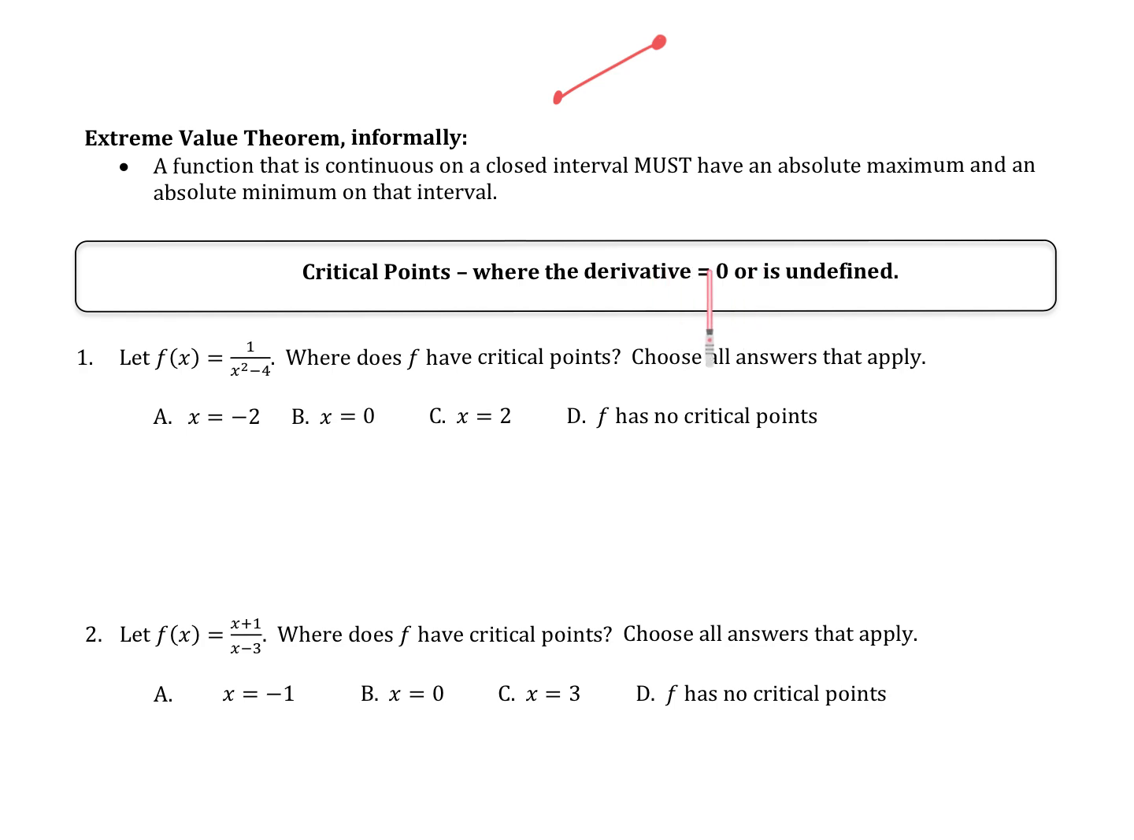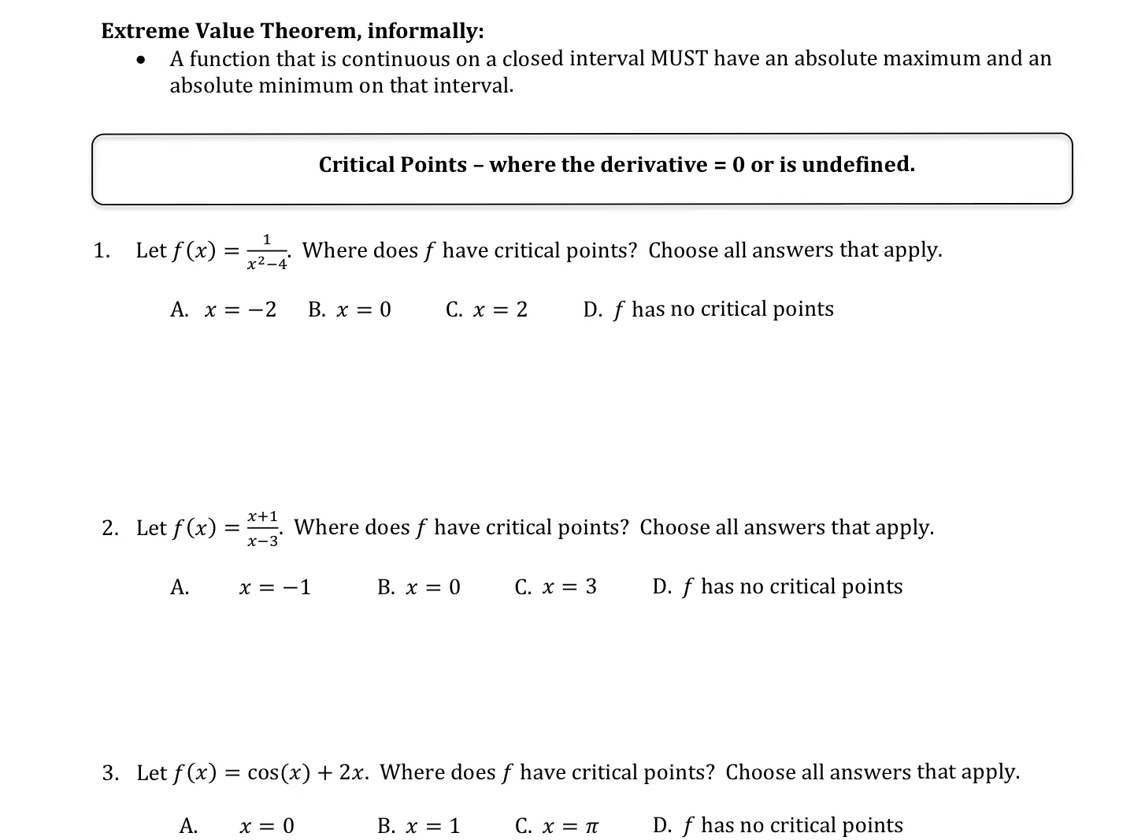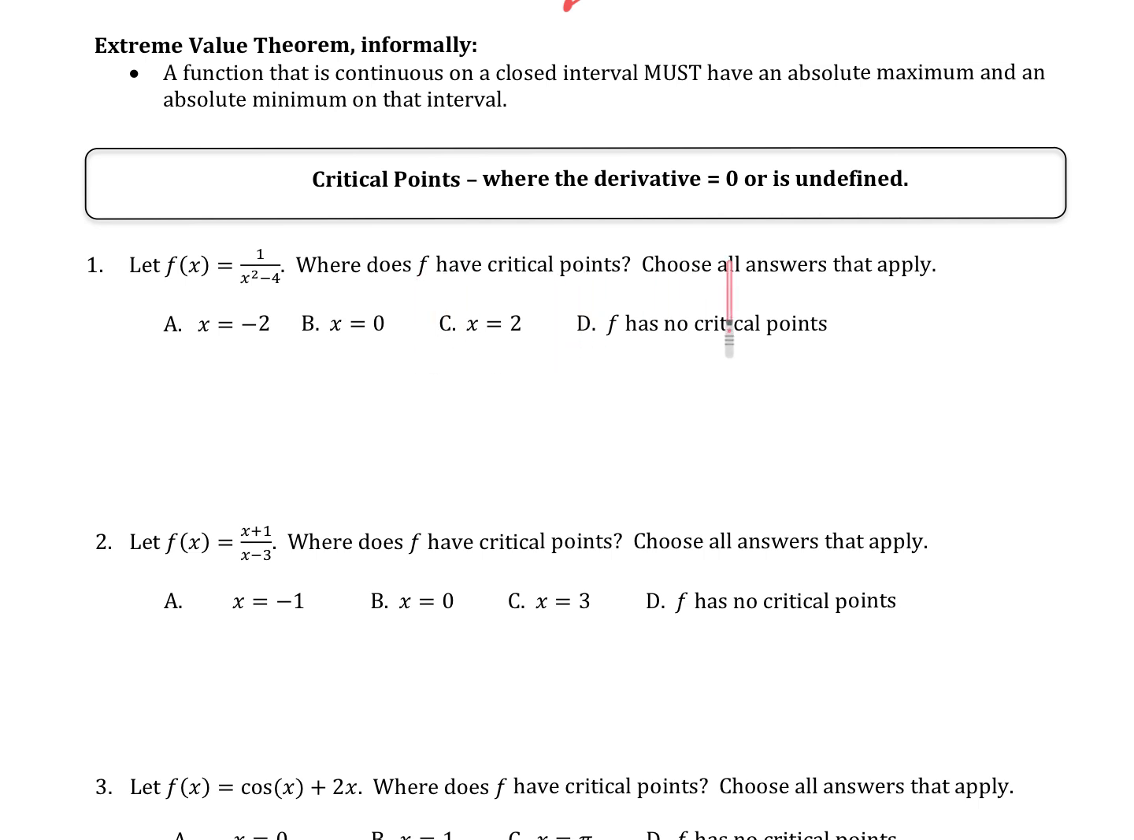Critical points are where that derivative is 0 or undefined, and that's where maxes or mins could happen. So it says, hey, where does this function have critical points? So again, a critical point is where the derivative, or f prime, equals 0 or is undefined. Let's go find f prime. What rule do we need to do?